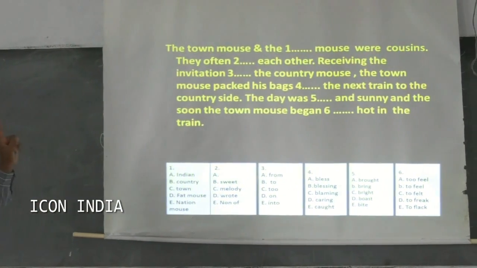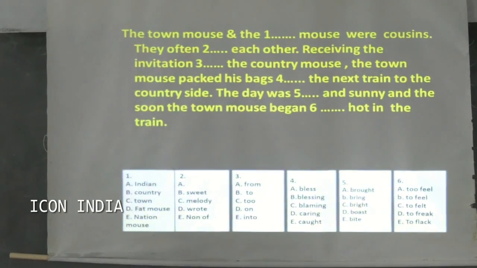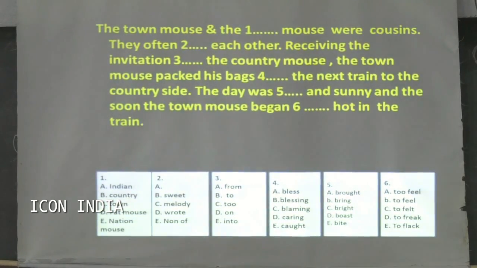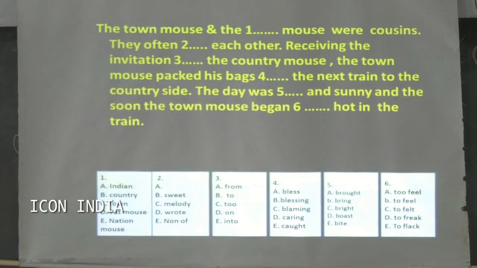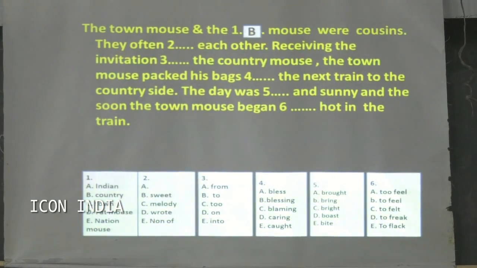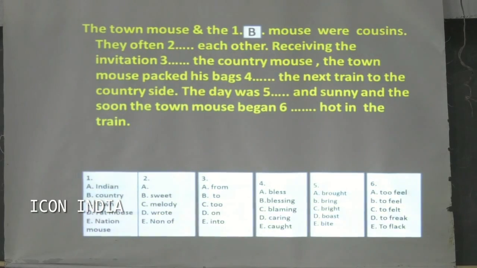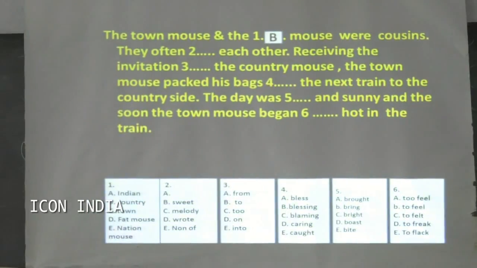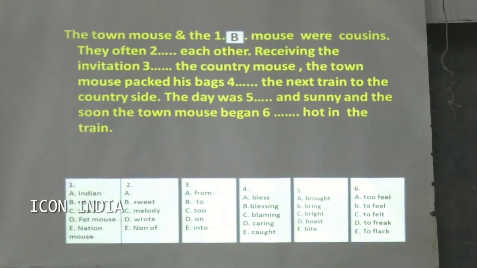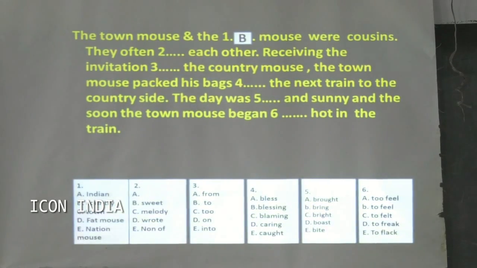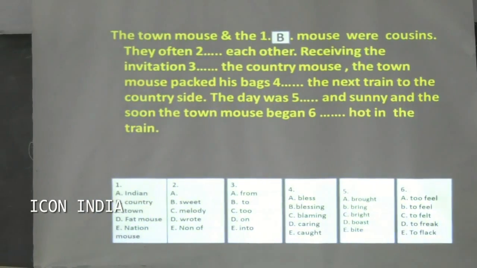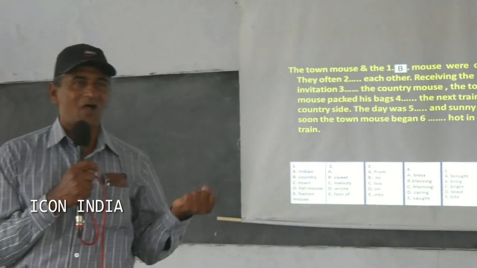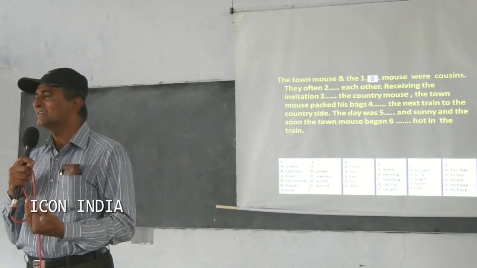Suppose here, see, the town mouse and the dash mouse were cousins. What is the answer? Country mouse. Which one is that? B. So you are right. How can you catch that B is right? Since I have already given a presentation, it is easy to find the answer. But once you get an unseen passage, how can you find out the correct answer?